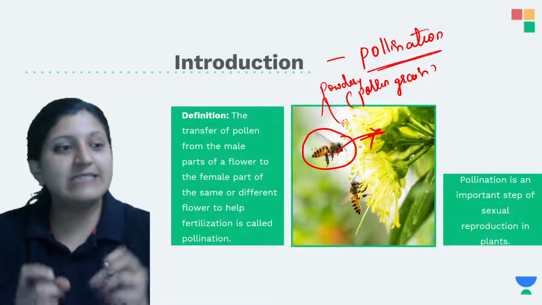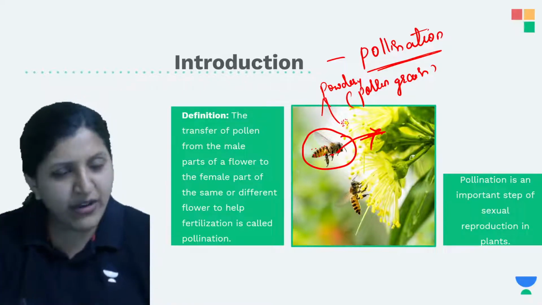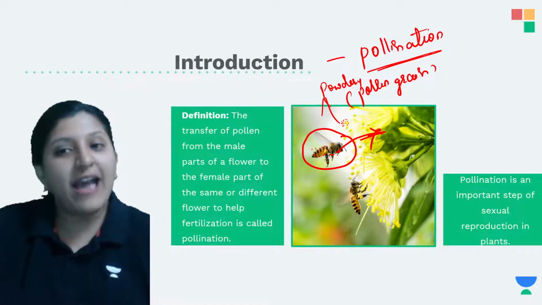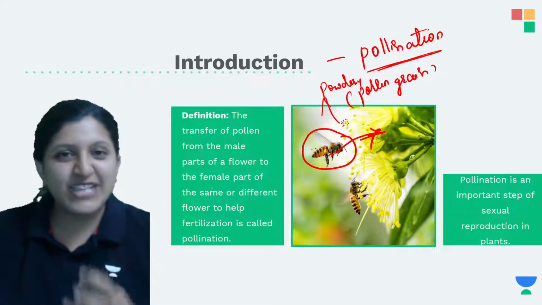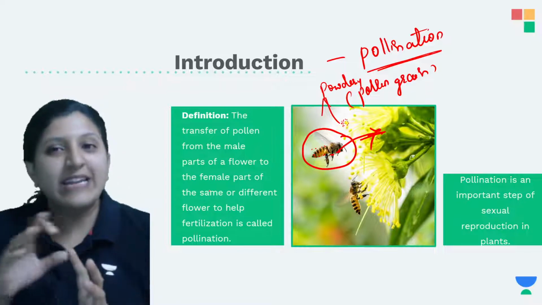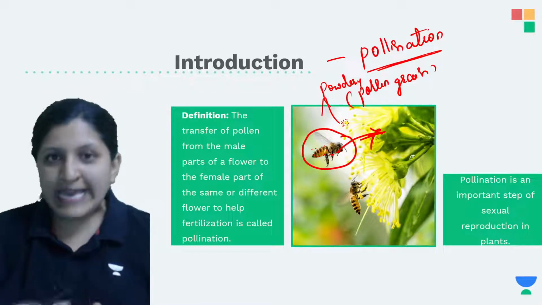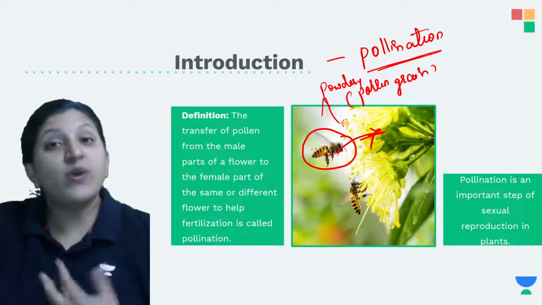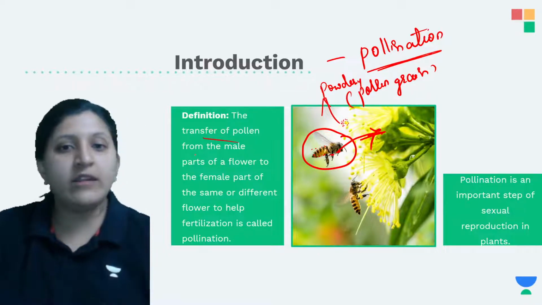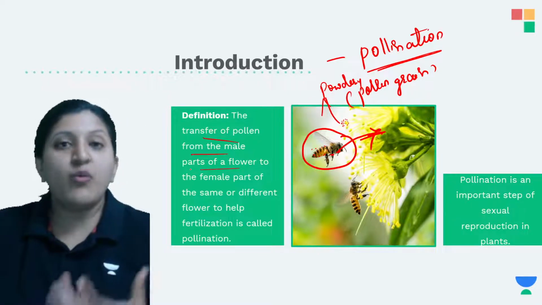In that case a larger petal or a larger flower, more nectar production, and an attractive, colorful flower has to be produced, so that all these insects get attracted and come there. As they reach the flower, the pollen grain will get attached onto the body of the insect. Now what happens is the transfer of pollen, that is mainly the pollen grain, from the male parts of a flower. What is the male part of a flower? We will see that.